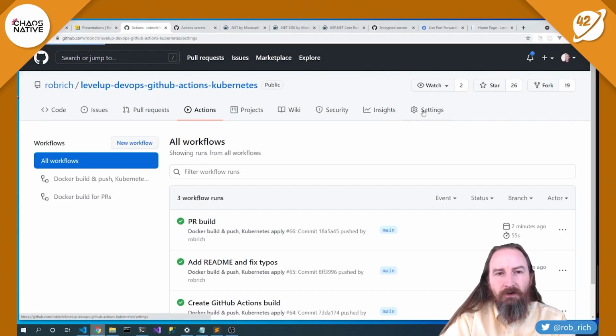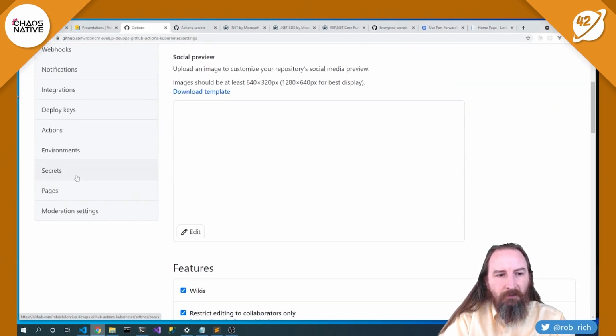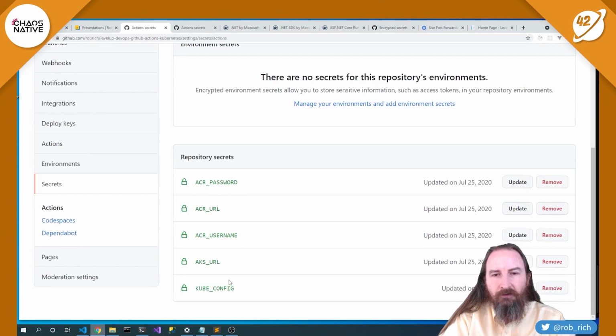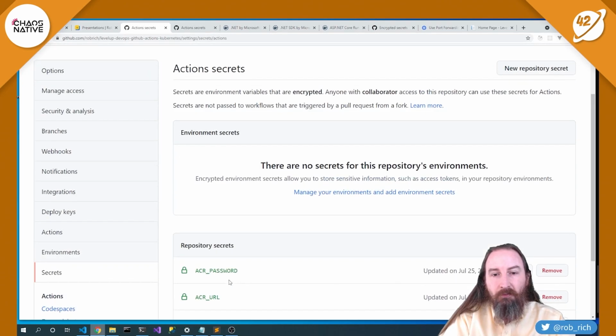So I'm going to come here into settings, and I will come here into secrets. And right now, all these secrets are not associated with a particular environment or branch, but I can create environment-specific secrets. Now that's perfect. If I create environment-specific secrets for each branch, then I can put the develop branch secrets that have the exact same names with the develop specific values.